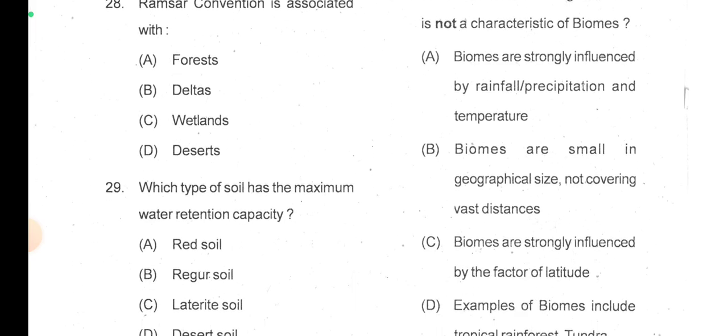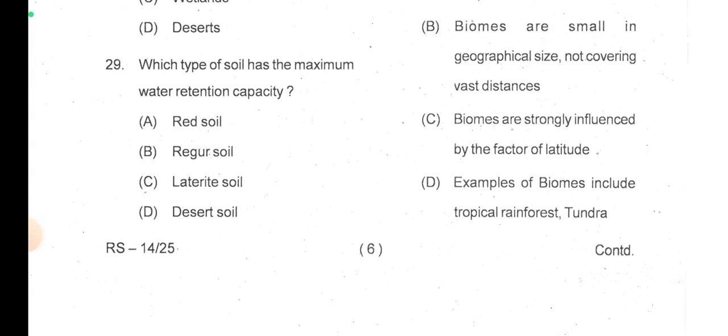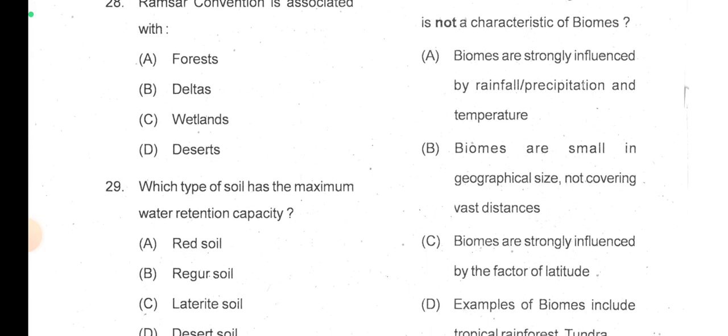So biomes are strongly influenced by rainfall or precipitation and temperature. Yeah. Biomes are small in geographic size, not covering vast distances. No, this is the wrong statement. Option B, biomes are strongly influenced by the factor of latitude. Examples of biomes include tropical rainforest, tundra. So I think option B is the wrong one here, right? Not a characteristic of biomes. Biomes are usually large areas. Okay.